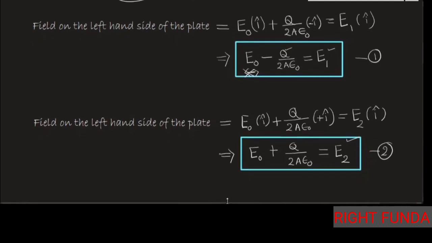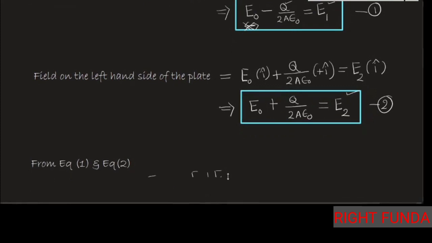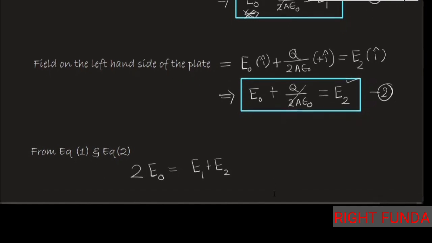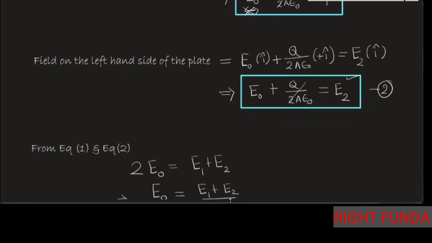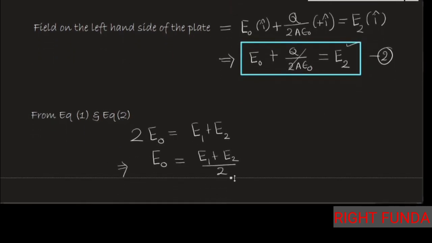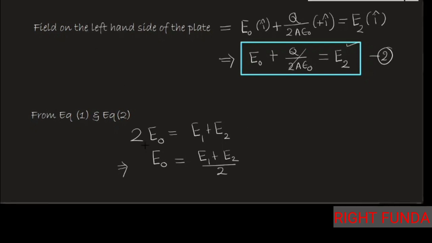If I take equation number 1 and 2 and add these two equations, after adding I get 2 E naught, and that is equal to E1 plus E2, because these two terms will get cancelled out. From that I can calculate the value of E naught to be equal to (E1 plus E2) by 2. I got the value of E naught, the external field that has been applied. The result is E naught is equal to (E1 plus E2) by 2.